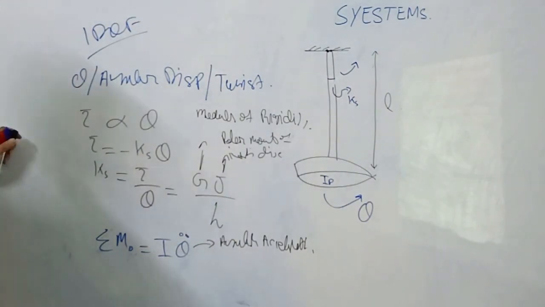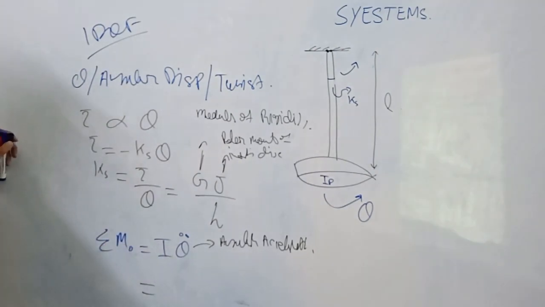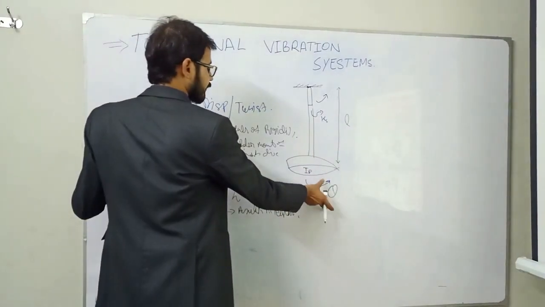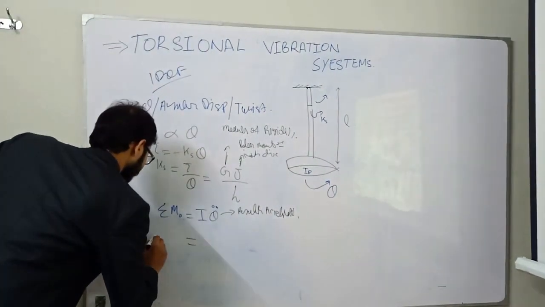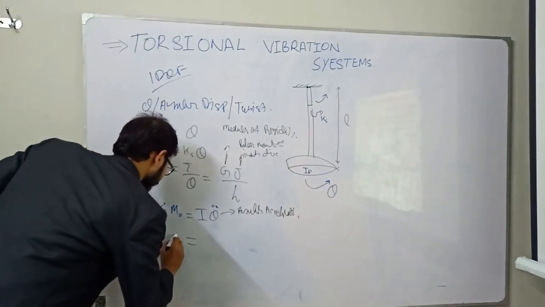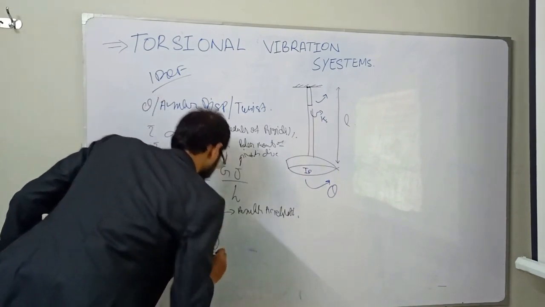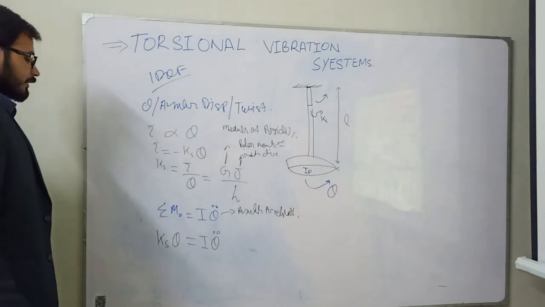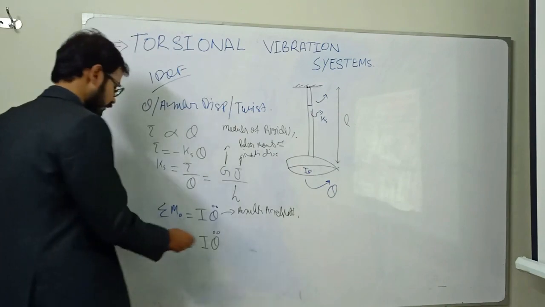Now, again, what will be the moment value? Moment value will be Ks into theta. Sorry, this is a restoring force.